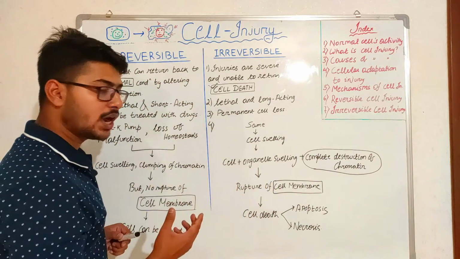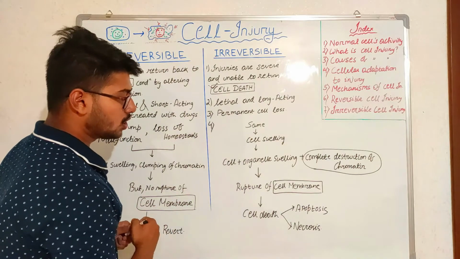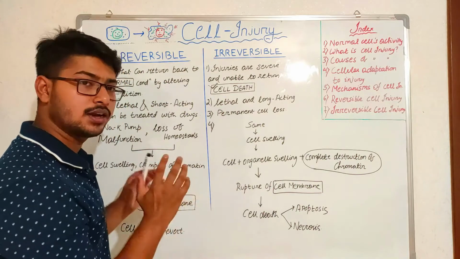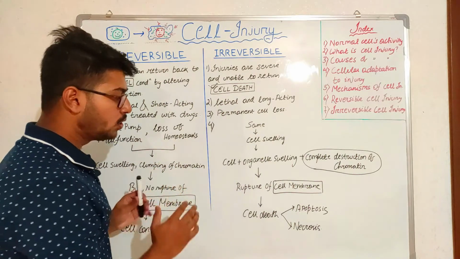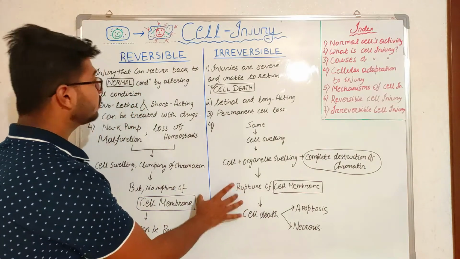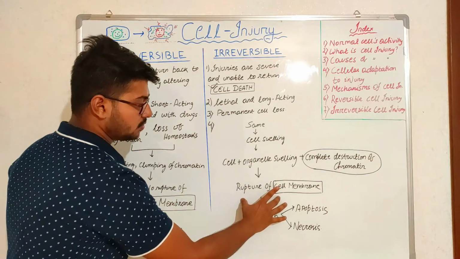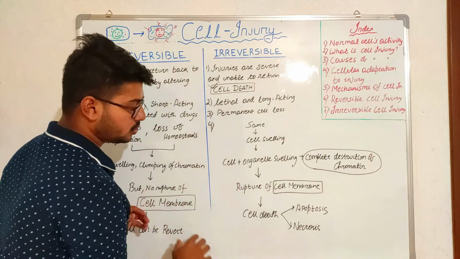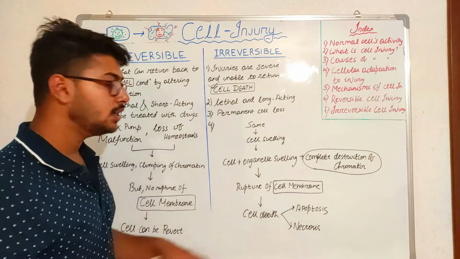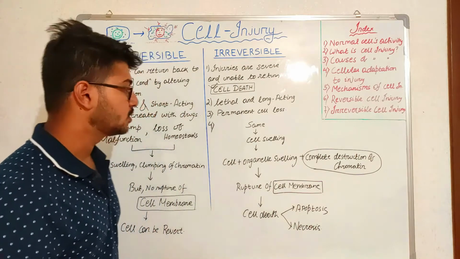So there will be no genetic material left inside the nucleus, causing destruction of the nucleus as well as the organelles related to the nucleus. And the cell membrane also ruptures, which is the distinguishing feature of reversible and irreversible cell injury. As the cell ruptures totally, there will be cell death, and according to cell death there are two types, as we have discussed: apoptosis and necrosis.